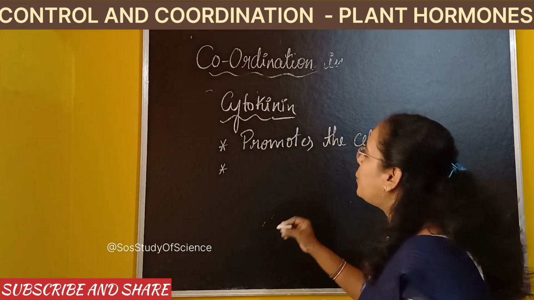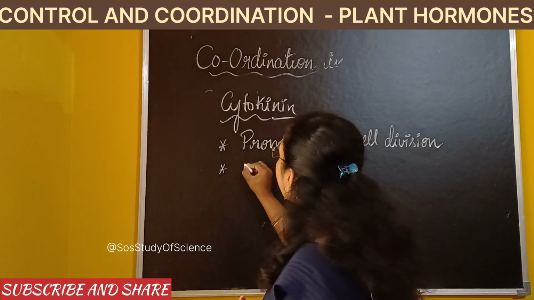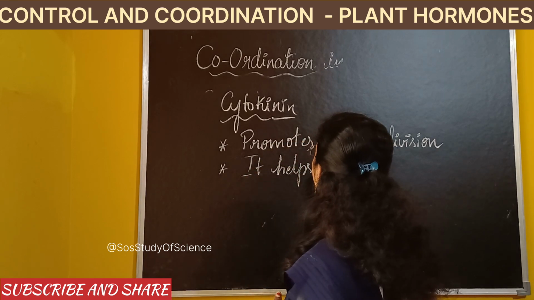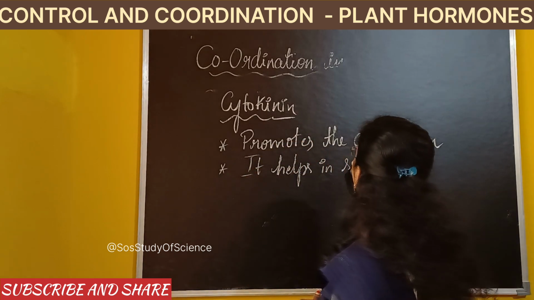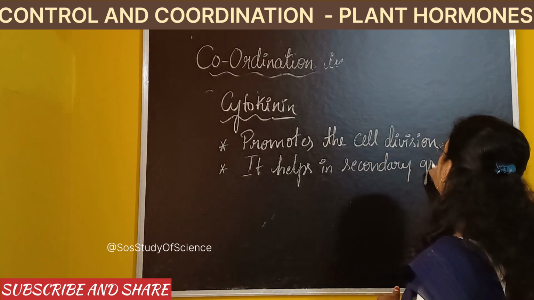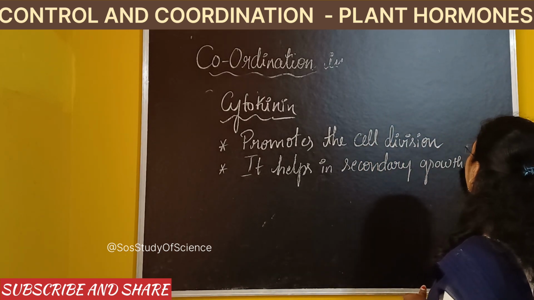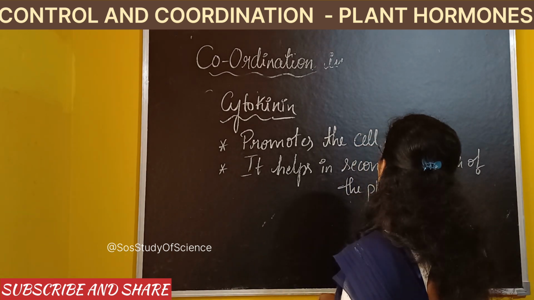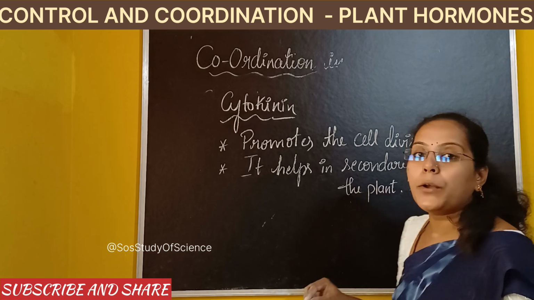So the second point to note is, it helps in secondary growth of the plant. Secondary growth of the plant. Secondary growth of the plant is because of the hormone called cytokinin.